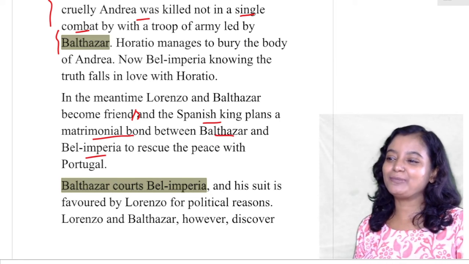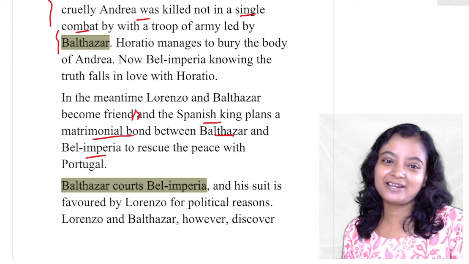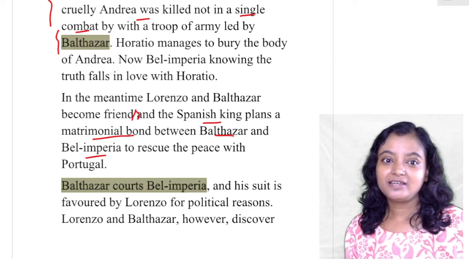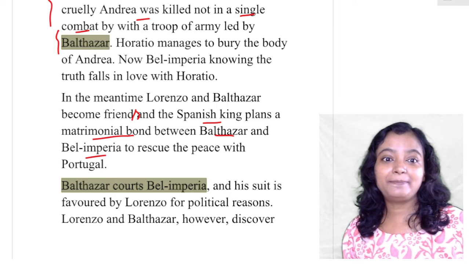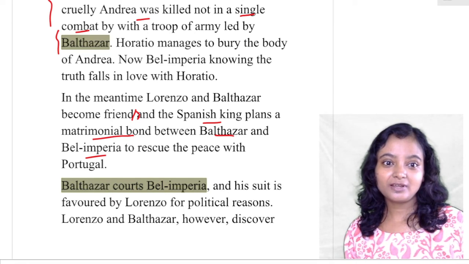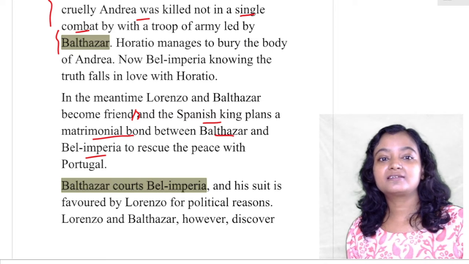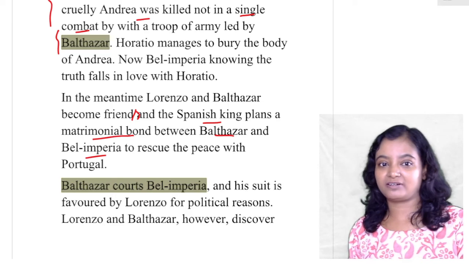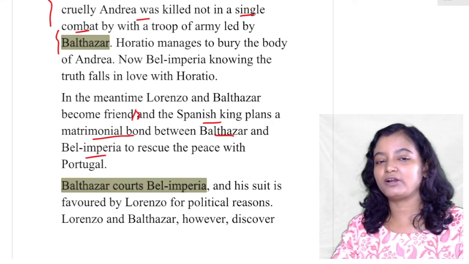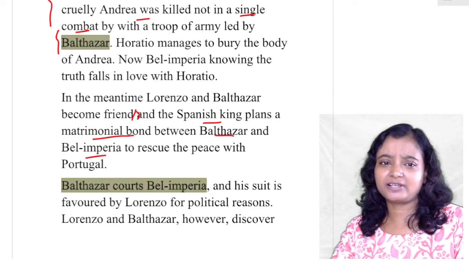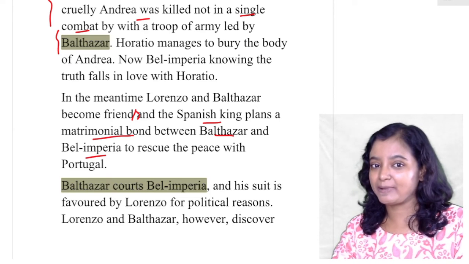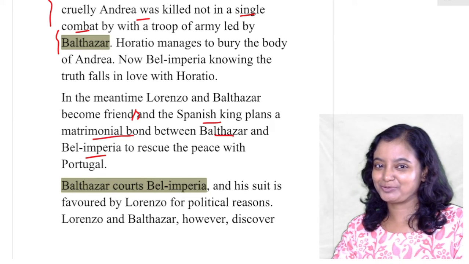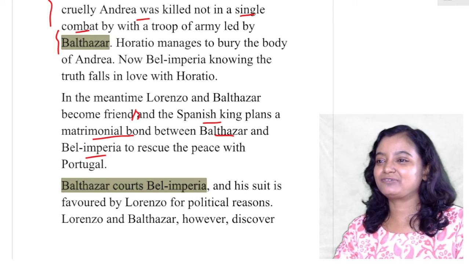So you find how women are used as pawns. Women are used just for matrimonial bonds for political reasons. No one asks what Belle Imperia wants. Balthazar is Belle Imperia's enemy, because Balthazar killed Belle Imperia's lover. But now everything is settled, and for political peace or political prosperity or some political advantage, they fixed that matrimonial bond without even consulting Belle Imperia. Women are not for consulting. Women are just for do this, do that.